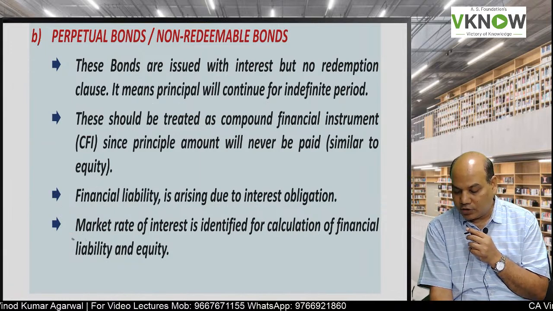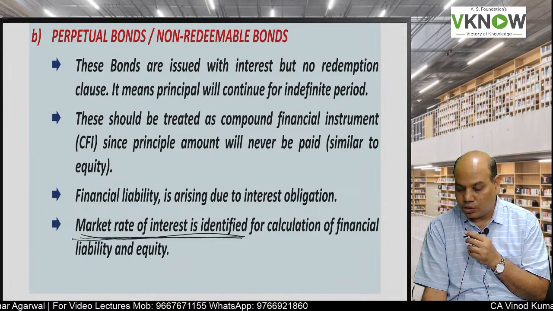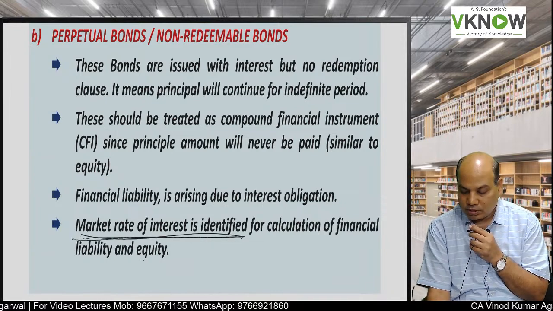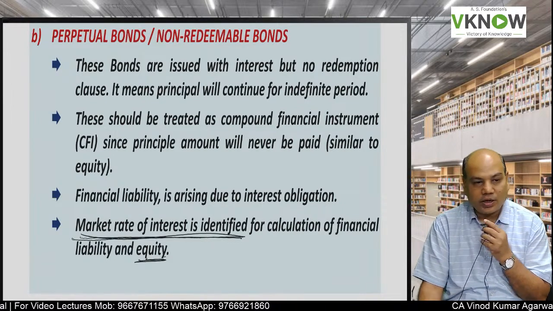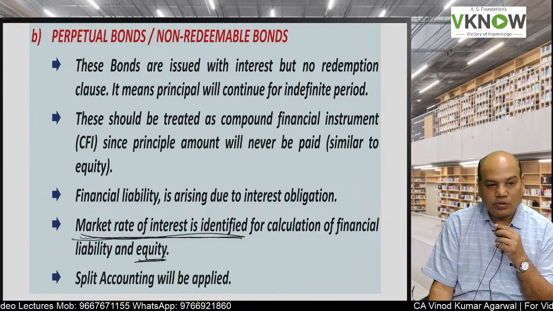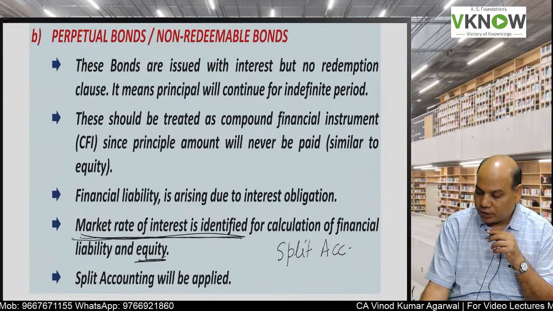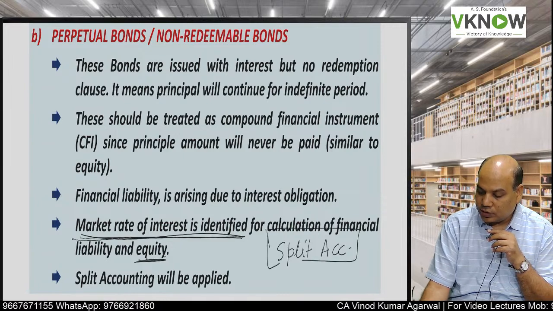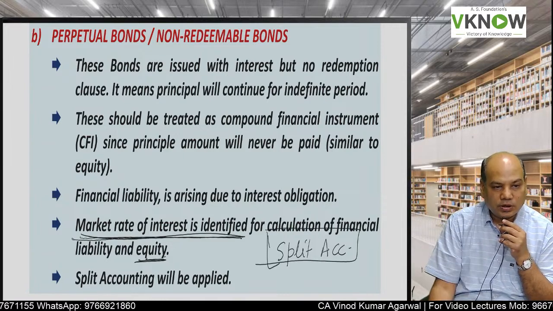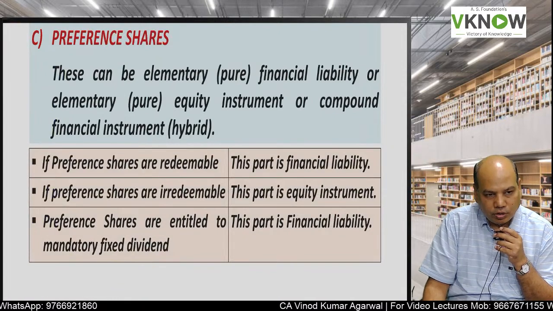If there is a difference between the fair value and the present value of the future interest payments, then that portion will be treated as equity. Here split accounting is applied. Split accounting means we will have to find out how much is the financial liability, how much is the equity. So this is how a perpetual bond will be solved.